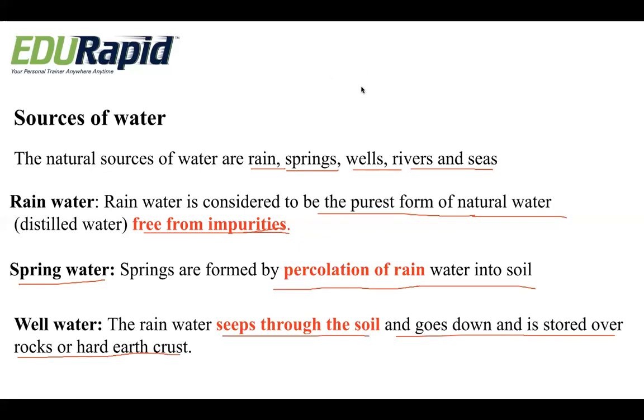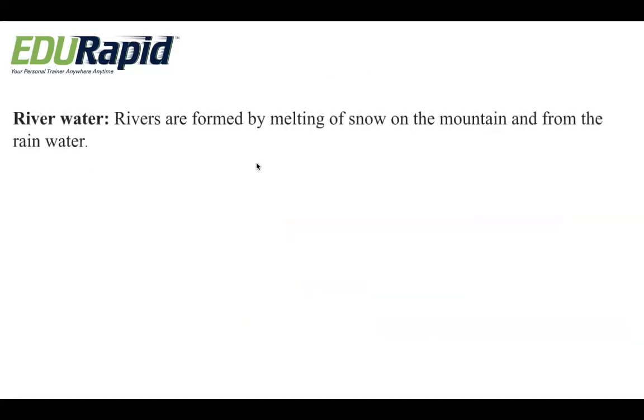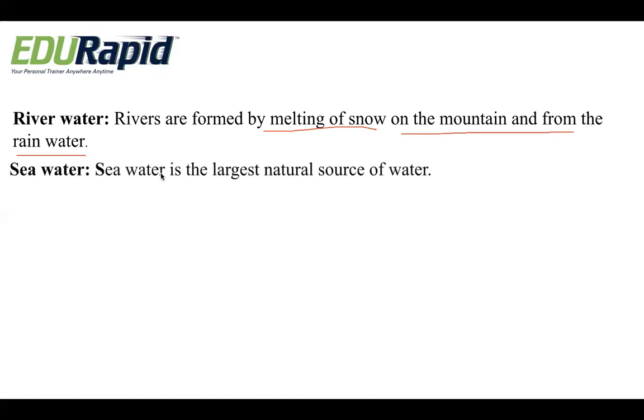Next, we have river water. Rivers are formed by the melting of snow on the mountains and from the rainwater. So we get the river from two sides, that is by the melting of snow as well as from the rainwater, which results in the formation of river water. Next one, seawater. Seawater is the largest natural source of water. So these were some of the sources of water.